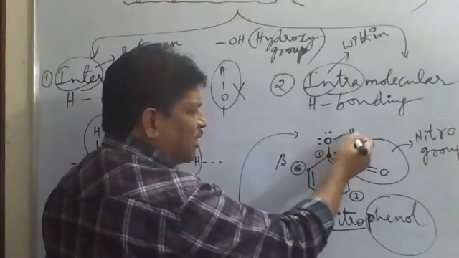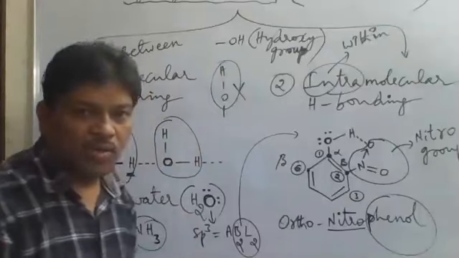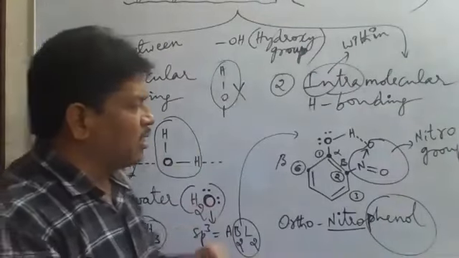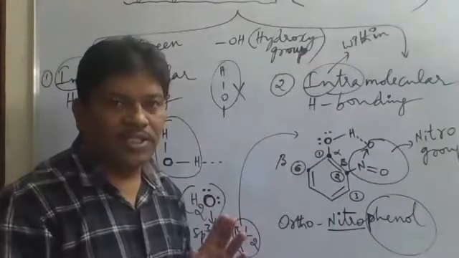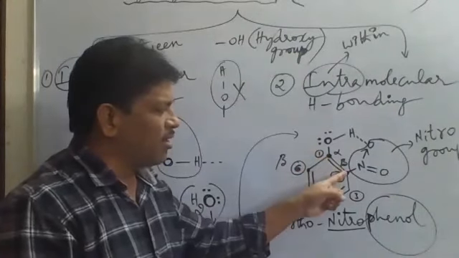And the senior group is attached to the first carbon, which is taken as the alpha carbon. Is the concept clear? That is one thing. Next concept we have to understand about the benzene ring: this is the first carbon we have taken, this is the second carbon.